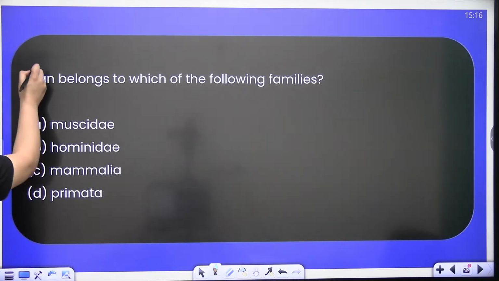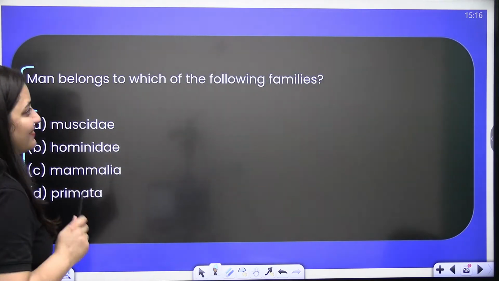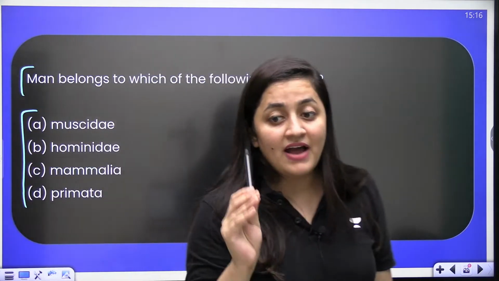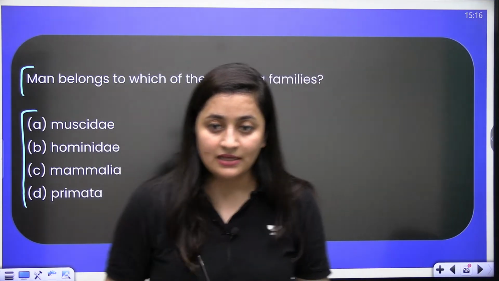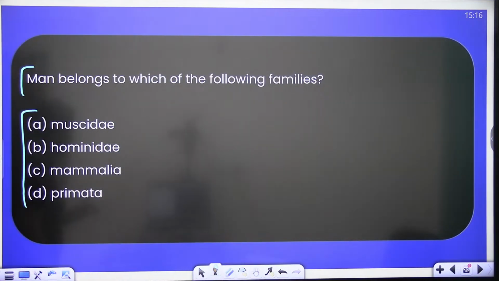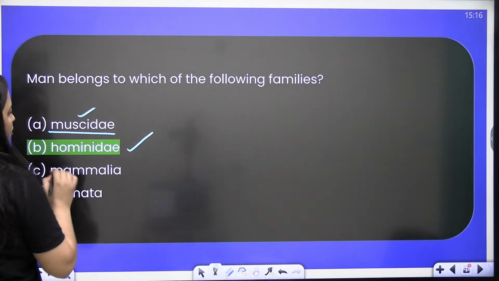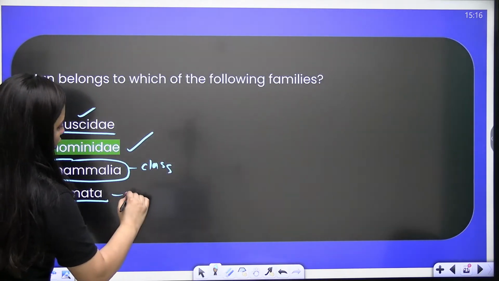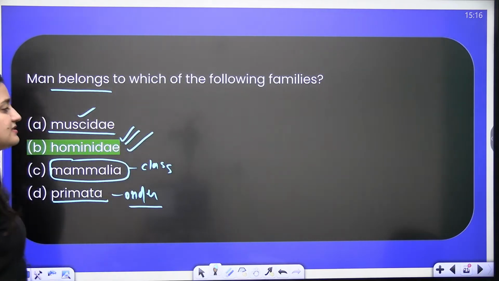Man belongs to which of the following families? The word is family here. Don't confuse it with the class or the order. Human belongs to which family? Exactly, it is Hominidae. Muscidae is the family of housefly. Here Mammalia is the class, and Primata is the order. But in the question they are asking the family, so obviously the correct answer is Hominidae.